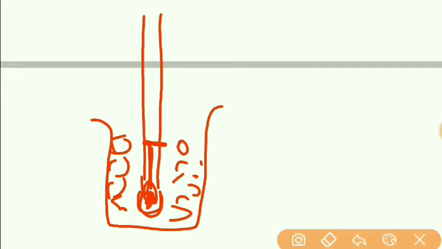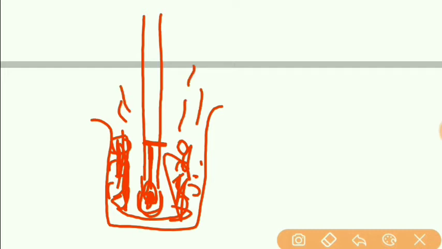Now suppose I put the same thermometer in boiling water. What will happen? The mercury inside the capillary will rise and attain some stable height in boiling water.